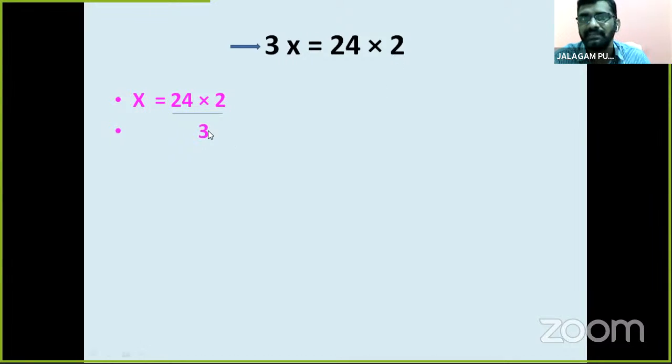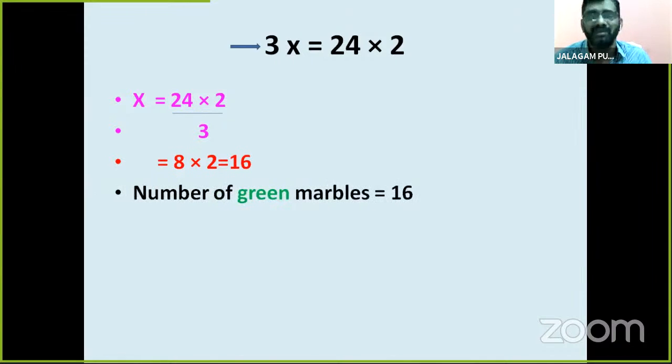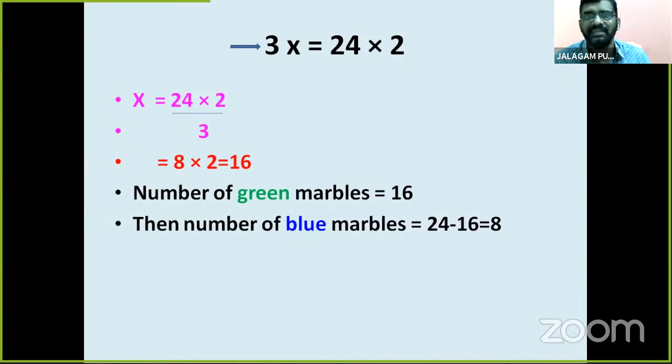Simplifying, 3 into 8 is 24, so 8 into 2. X is equal to 16. So the number of green marbles is 16. Now we find the blue marbles: 24 minus 16, so the number of blue marbles is 8.